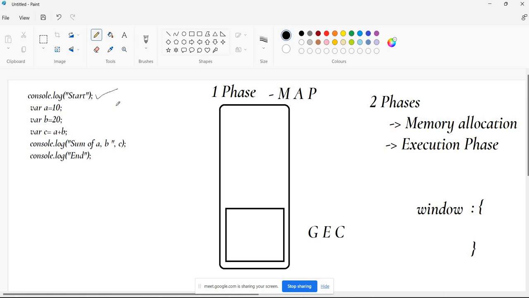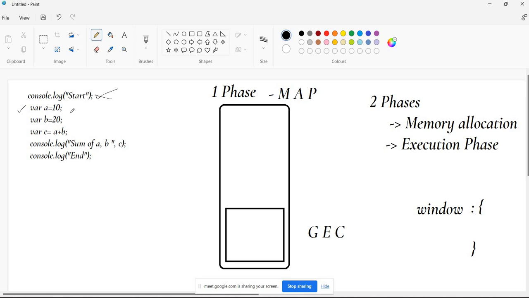We are not providing any variable, so it is not going to take any action in the first phase. It is not going to take any kind of action. Then it will go to the next line. What is there in the next line? var a is equal to 10.